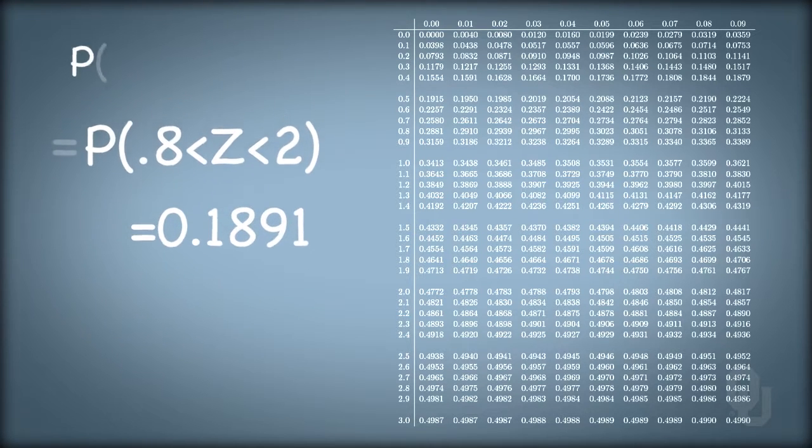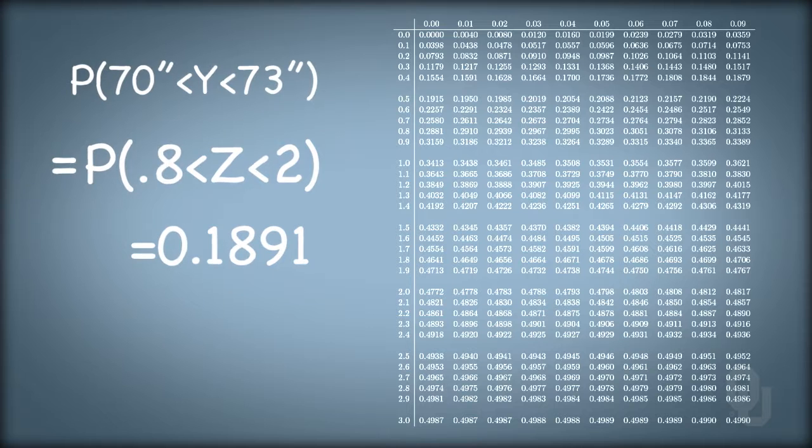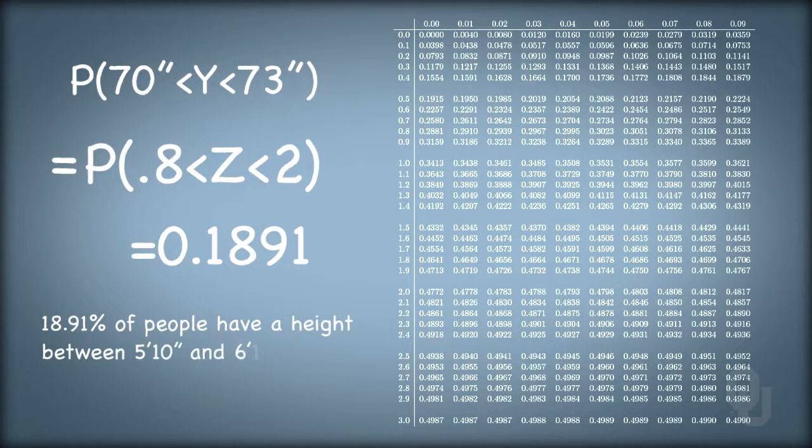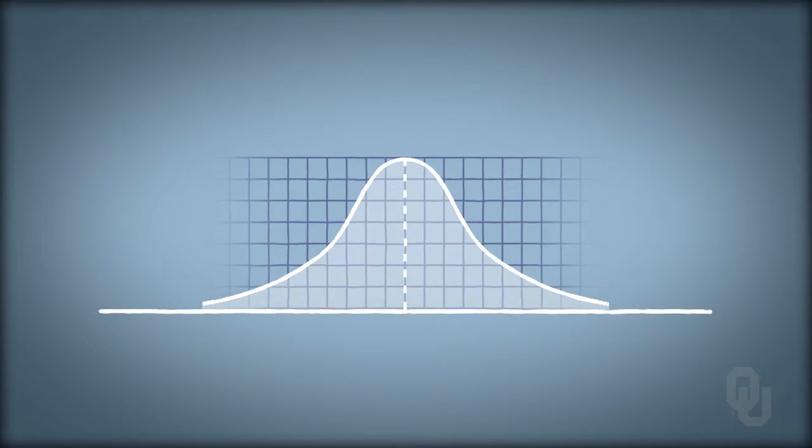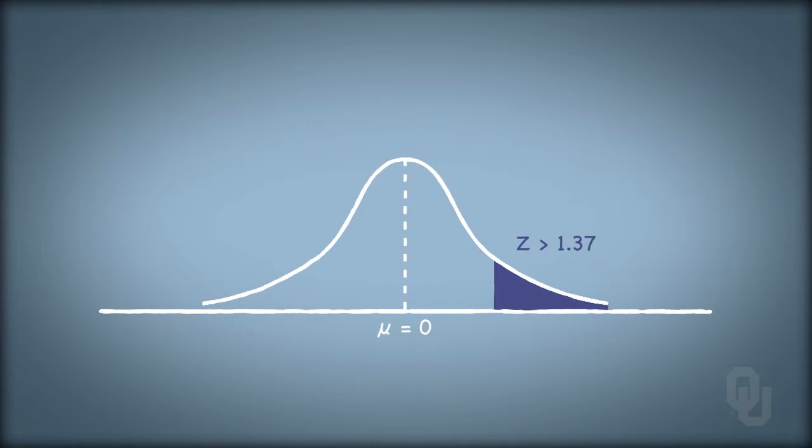That suggests that the probability that y lies between 70 and 73 inches is 0.1891. That is, 18.91% of people have a height between 5'10" and 6'1". Note that the standard normal distribution is symmetric about the mean, 0. So the area above z equals 1.37 is the same as the area below z equals negative 1.37.